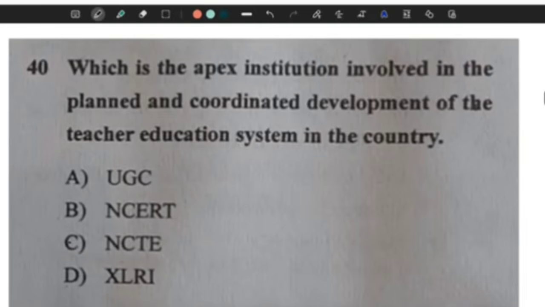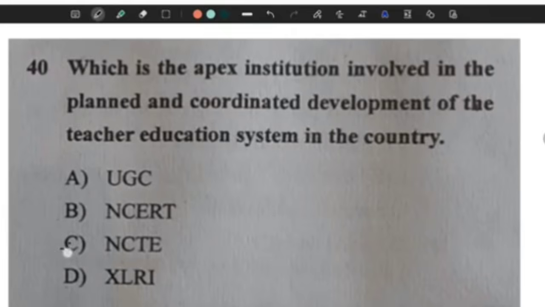Question 40. Which is the apex institution involved in the planned and coordinated development of the teacher education system in the country? National Council for Teacher Education. So option C, NCTE, that is National Council for Teacher Education. Option C is the correct answer.